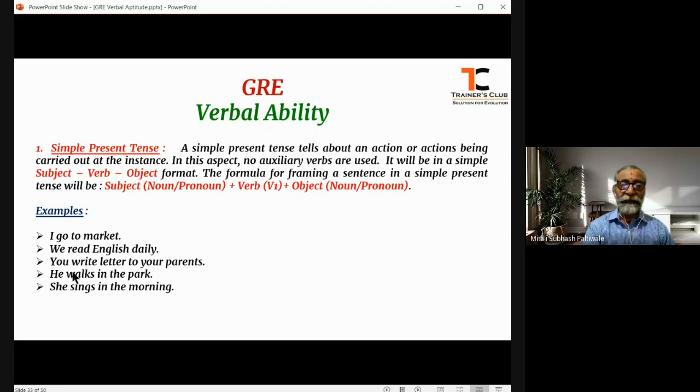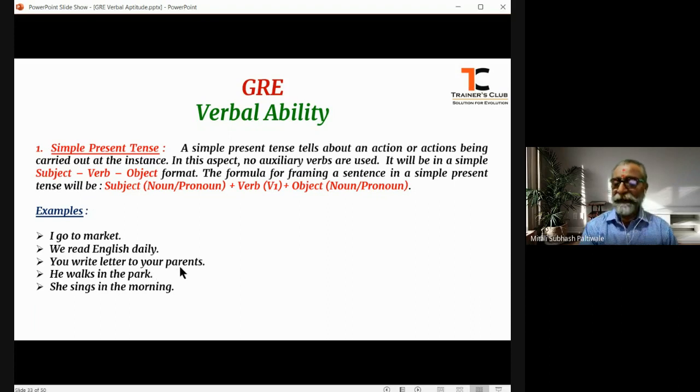"Write" is a verb here, that is the action verb. "Letter" is the object. "To your parents" is an added part of the sentence. That means "you" is the subject, and "write letter to your parents" becomes the predicate.